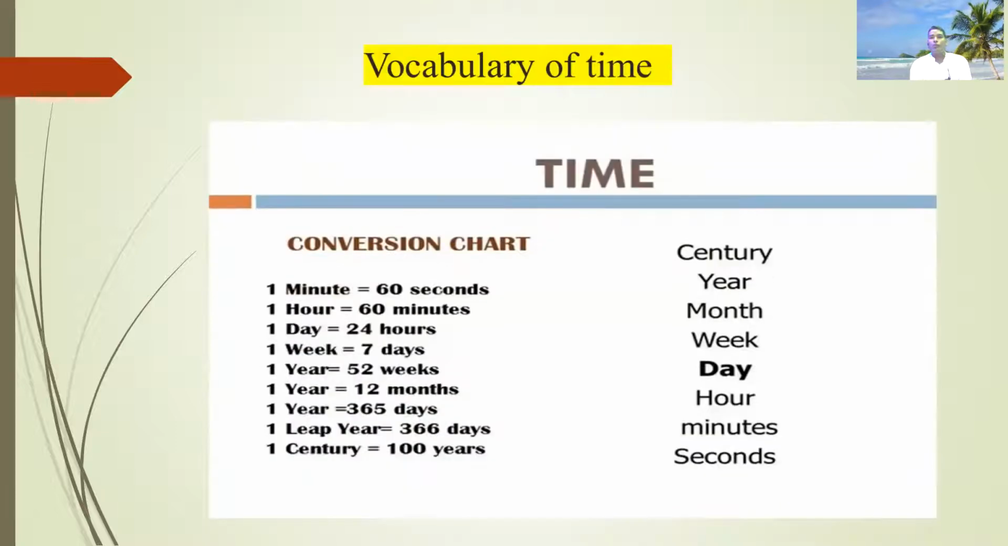First of all, you can see in this picture the vocabulary about telling the time, how time works. Okay, first we will discuss how time works. You can see here the written conversion chart. You can see 1 minute equals 60 seconds. Here 60 seconds equals 1 minute.